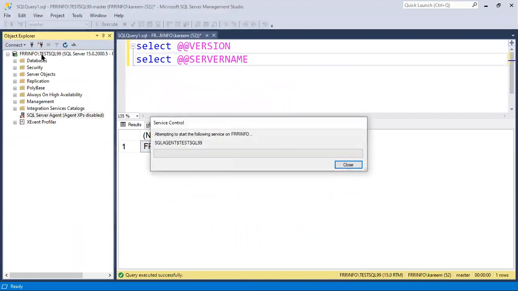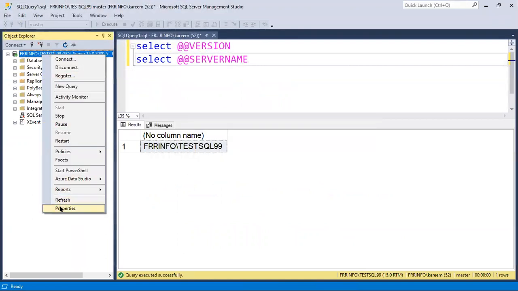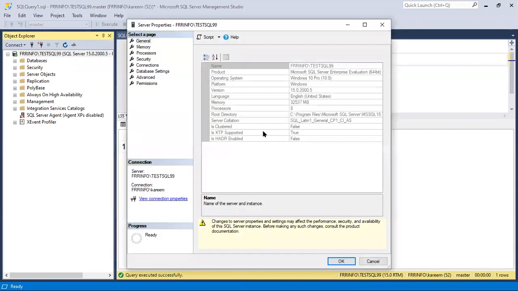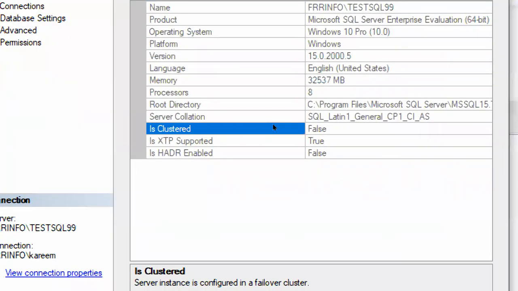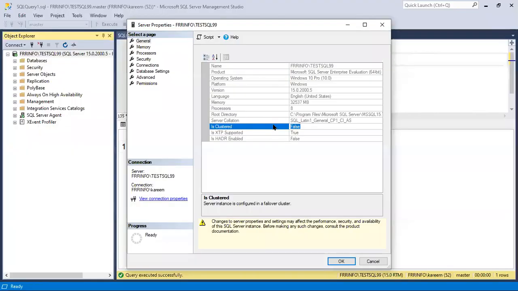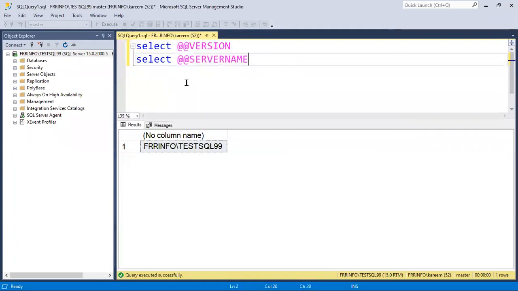We can check here. Right click on server properties. Here it says Is Clustered: False, which means it is a standalone server, not a cluster environment. If you see True, then it is a cluster.